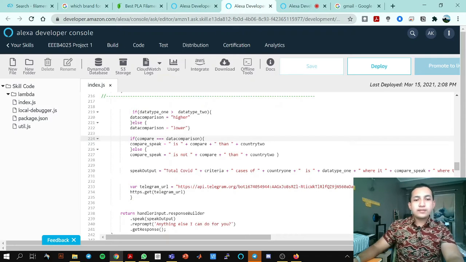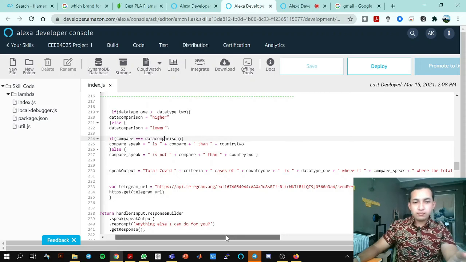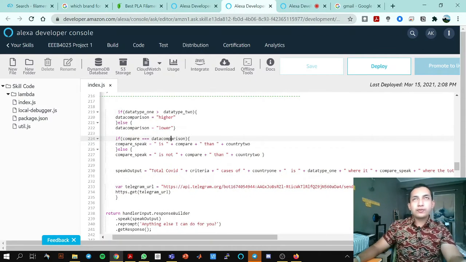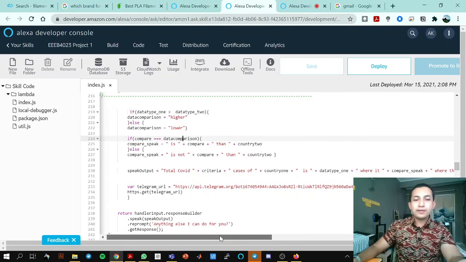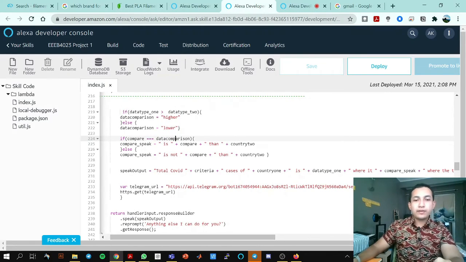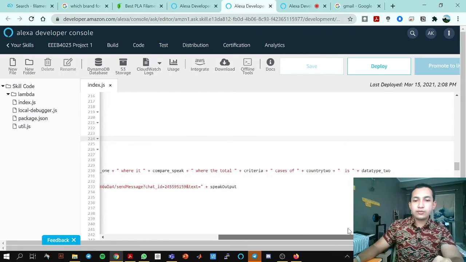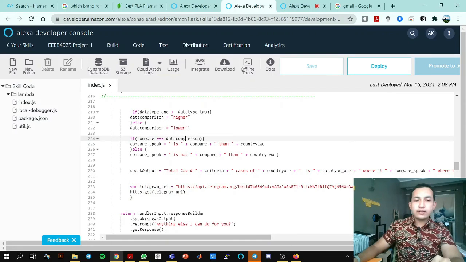After this, the speak output will speak the final message of the program, which is the ultimate output that we want. It's total COVID criteria, cases of comparison, country 1, the type, and total cases for country 2. And this is the Telegram URL to my Telegram.